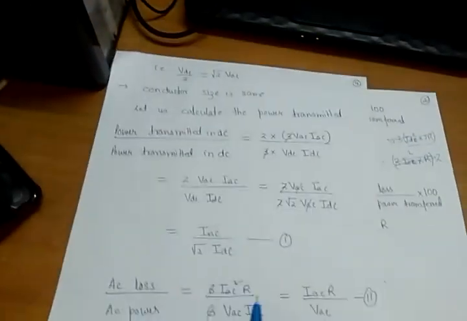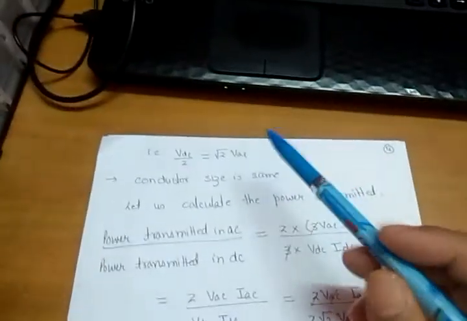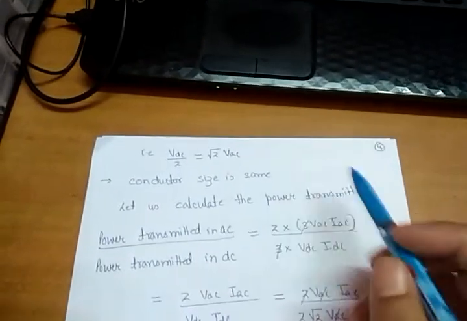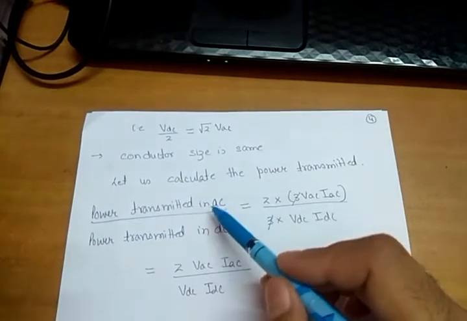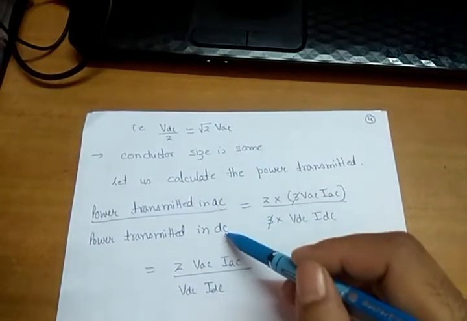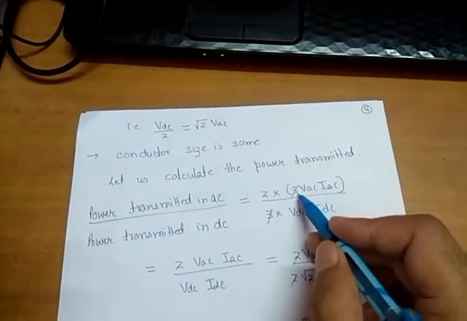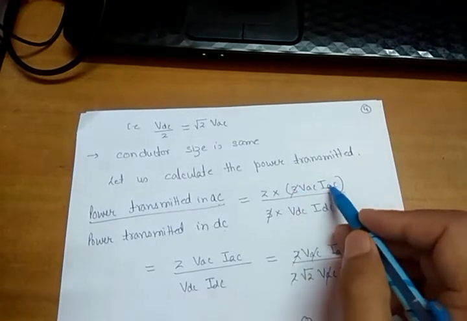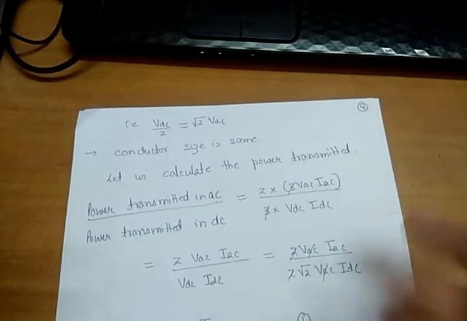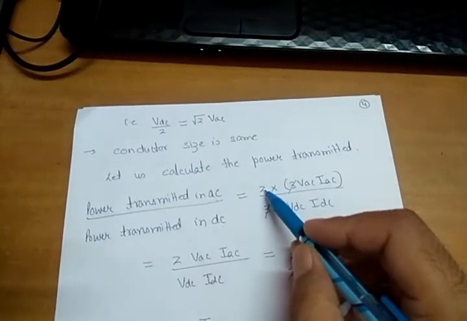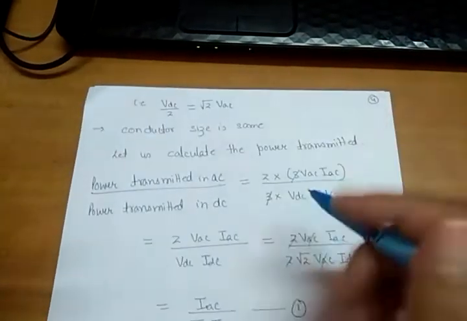So let us see. I am saying that percentage power losses, insulation levels, and conductor sizes are the same. Conductor size means conductor radius is the same. So let us calculate the power transmitted. I am taking the ratio of power transmitted in AC to power transmitted in DC. Power transmitted in a single circuit AC is given by 3 VAC into IAC. We are taking the case of a double circuit line because we want 6 conductors in AC and 6 conductors in DC, so we have an equal number of conductors in AC and DC.